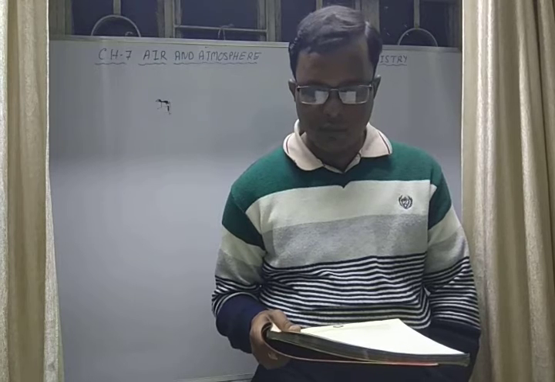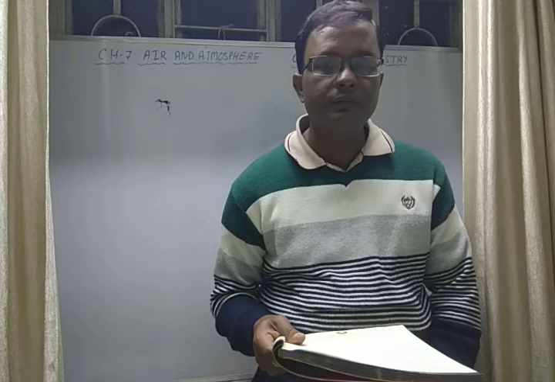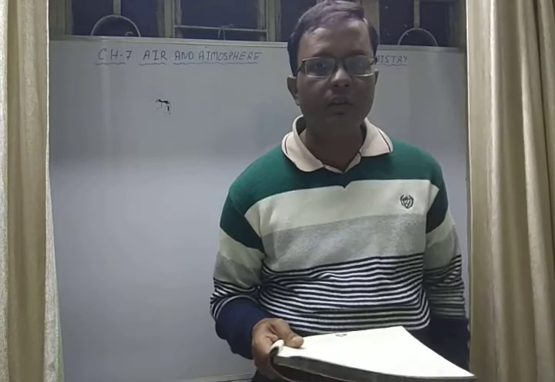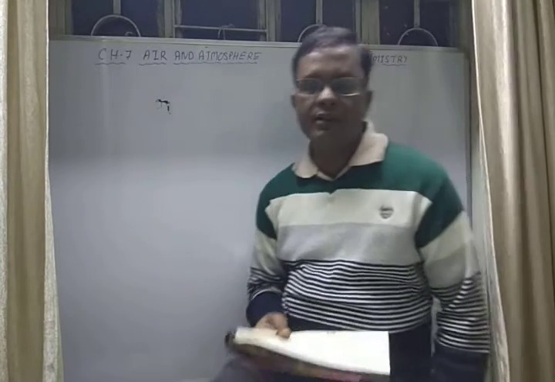What is acid rain? Why is it a threat to living beings and monuments like the Taj Mahal? Acid rain, all of you know. Gases like sulfur dioxide, nitrogen dioxide and carbon dioxide are released from the burning of fuels.